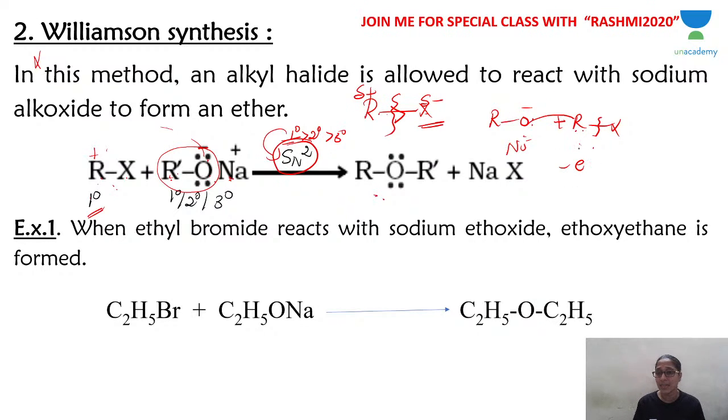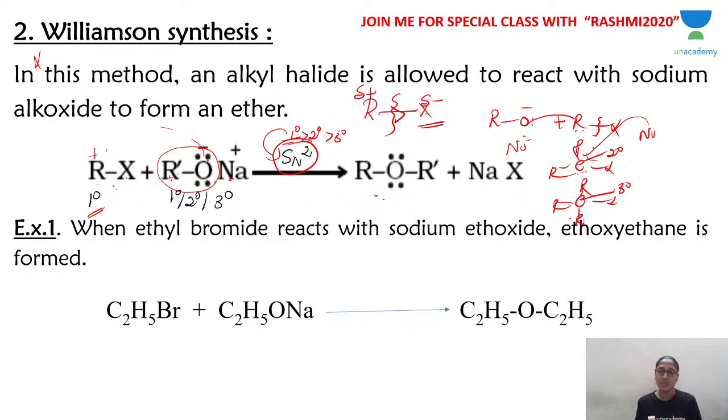If it is secondary, like this, or if it is a tertiary alkyl halide, this carbon is secondary and this carbon is tertiary. The nucleophile has difficulty attacking this carbon because of steric hindrance. There are two alkyl groups in secondary and three alkyl groups in tertiary. The nucleophile cannot attack this positively charged carbon because of the steric hindrance provided by the bulkier R groups.